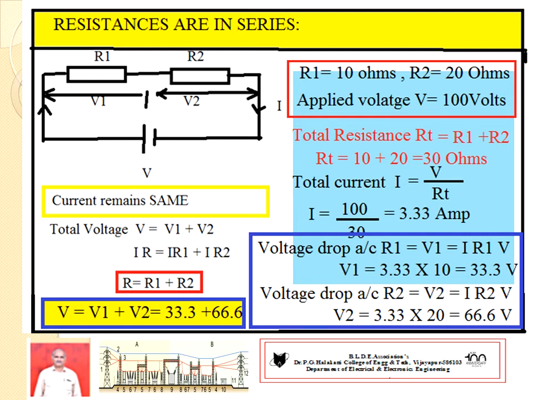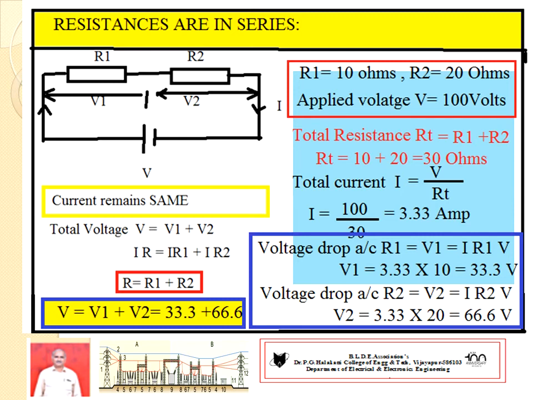Similarly, extend your idea. Voltage drop across R2, that is V2. V2 equal to I into R2 volts. Therefore, V2 equal to I is 3.3, R2 is 20, 66.6 volts. So we are knowing V1, we are knowing V2.